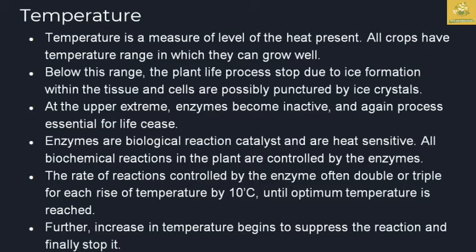So the rate of reaction controlled by the enzyme often doubles or triples for each rise of temperature by 10 degrees Celsius until the optimum temperature is reached, which can be done in controlled environments. Further, when the temperature increases beyond that, it can suppress the reaction and finally stop the enzymatic reaction of that particular crop. So temperature also acts as an important factor for enzymatic properties in controlled environments.